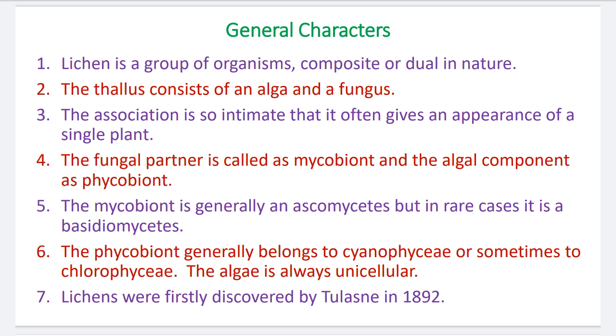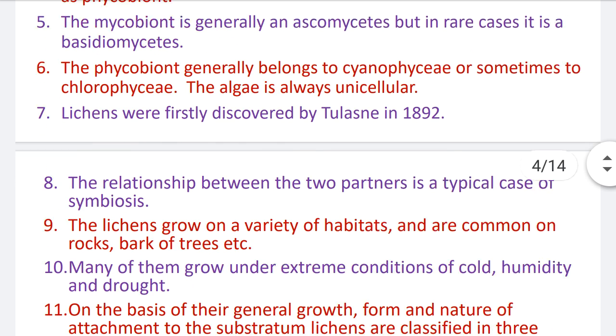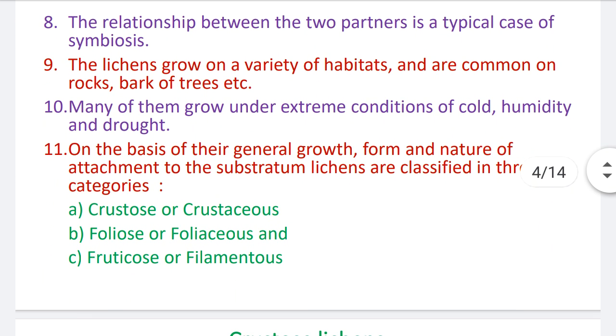Number 7, lichens were first discovered by Tulasne in 1892. So Tulasne discovered the lichens in 1892. Point number 8. The relationship between the two partners is a typical case of symbiosis. This association is called the symbiotic association or mutual association.